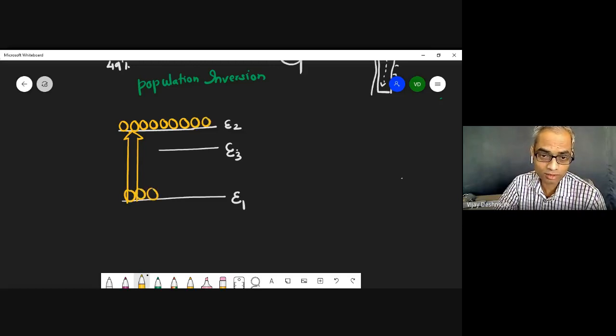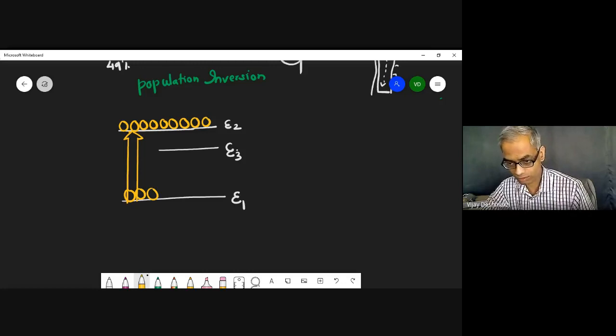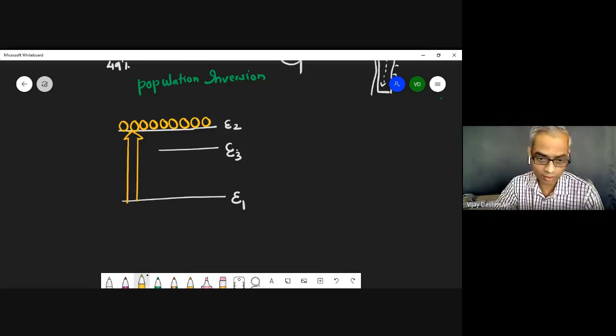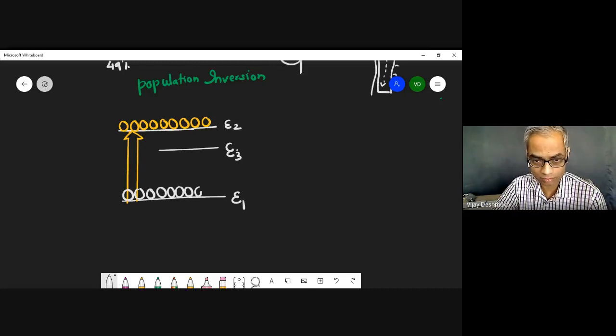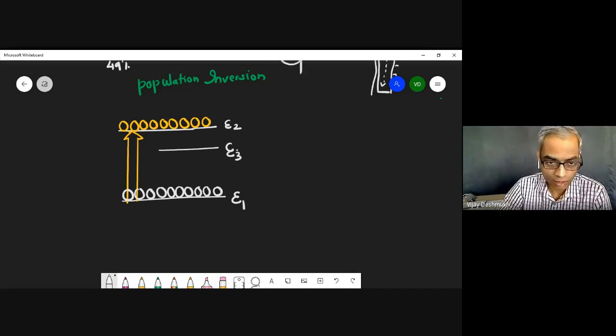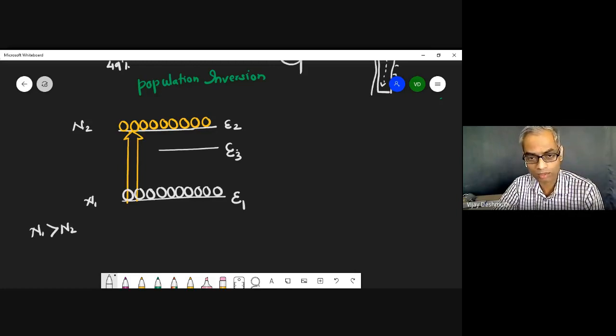Still, we don't have the population inversion right now. Okay? But we are pumping harder. So N1 is still greater than N2. The situation is that N1 is still greater than N2. The ground state population is very large, and the excited states are much less compared to it.